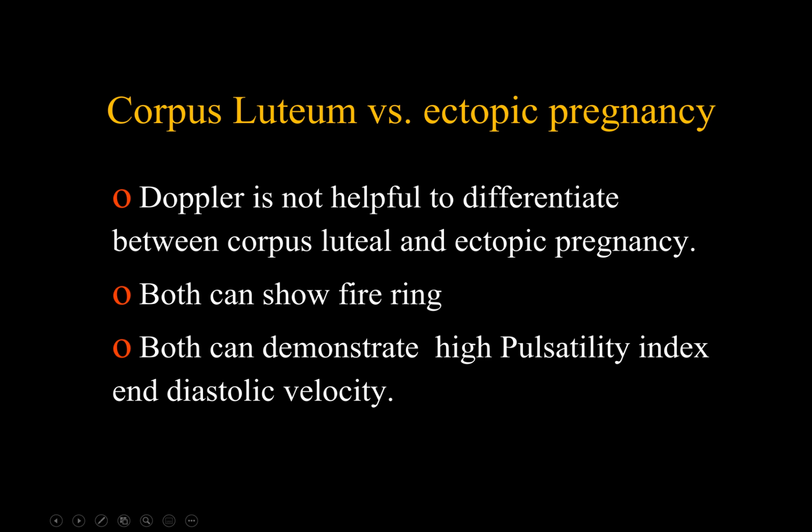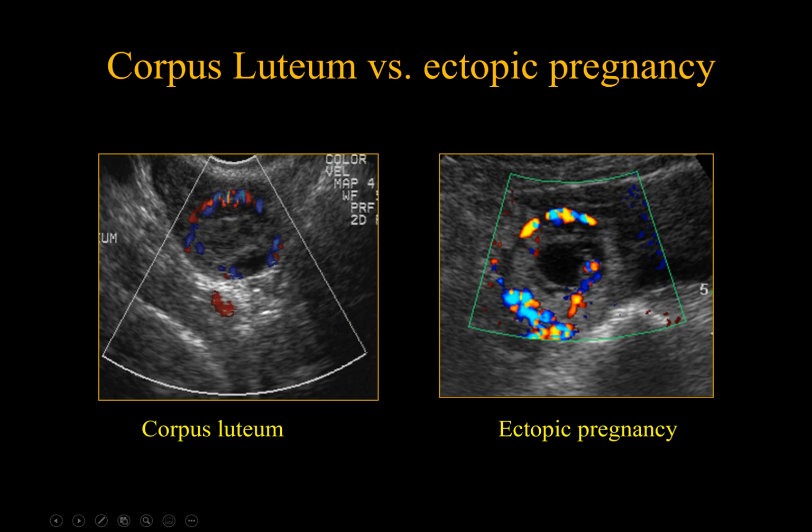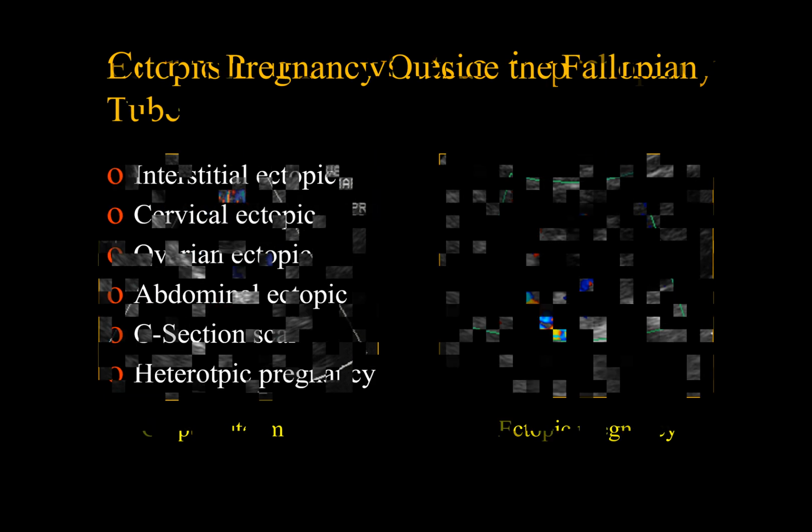Both can show a fire ring with high pulsatility index and end diastolic velocity. This is a corpus luteal cyst and this is a tubal ring containing a live embryo. Both show a fire ring, although it is more apparent in the ectopic pregnancy due to the trophoblastic blood flow. But finally, it adds not much value to the diagnosis.